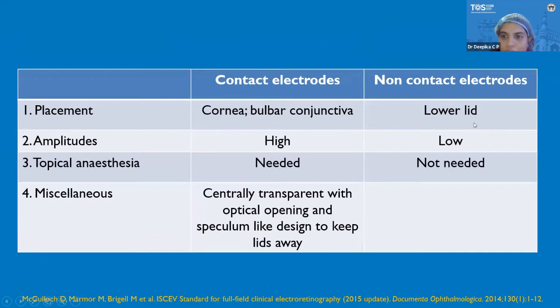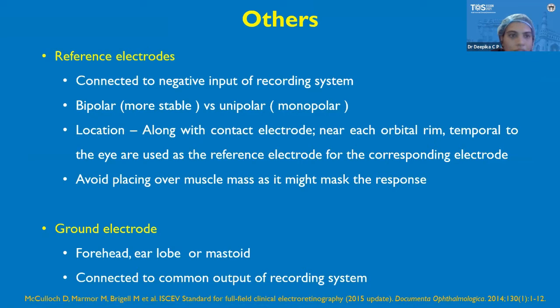In the non-contact electrodes, it will be on the lower lid, mainly the fornix. The amplitudes obtained by contact electrodes are high, and in the non-contact electrodes, they are a little low. Topical anesthesia is required for the contact one, whereas for the non-contact, it is not needed. Centrally, there will be a transparent optical opening in the contact electrodes, and a speculum-like design is made to keep the lids away. So that was about the active electrode.